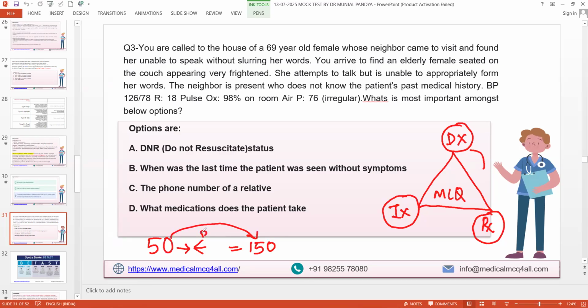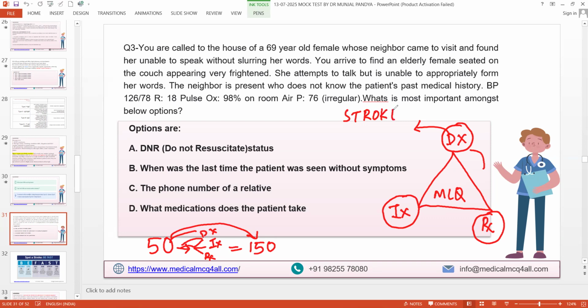Why? Because now you need to know diagnosis, investigation, and treatment. So we don't need to mug up. Ask three questions. So in one question, there are three questions. This question, can anyone tell me what is the diagnosis or differential diagnosis? Stroke. Okay, so this could be a stroke.